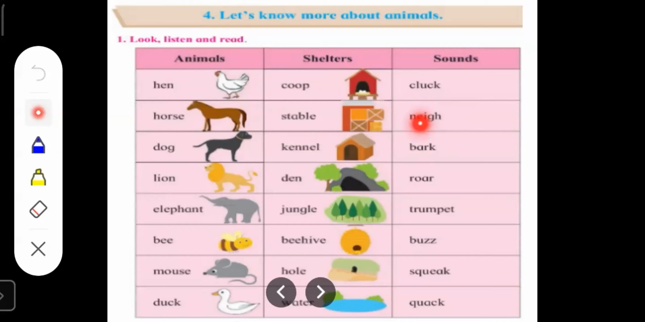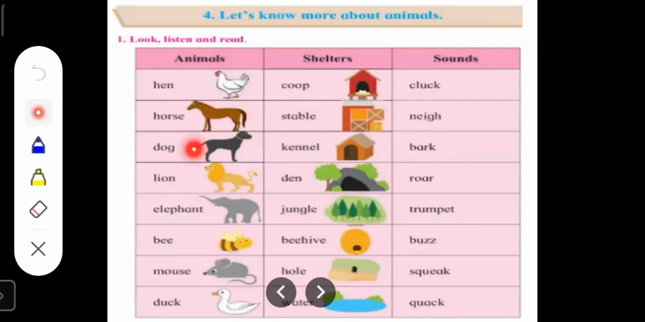And the sound made by them is called as neigh. Next is a dog. Dog is a domestic animal and it is also kept as a pet by many people. The shelter of a dog is called as a kennel. And the sound made by a dog is called as bark.